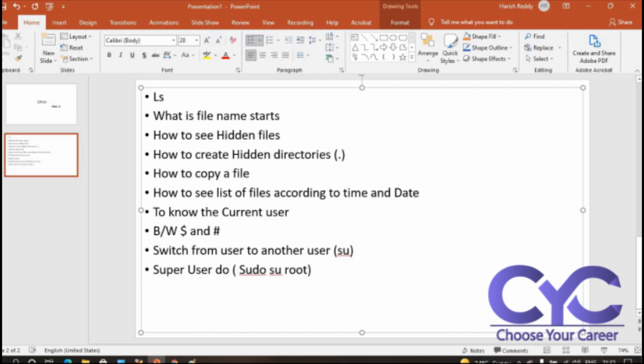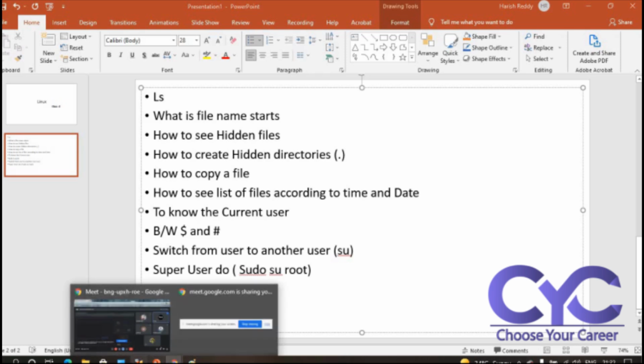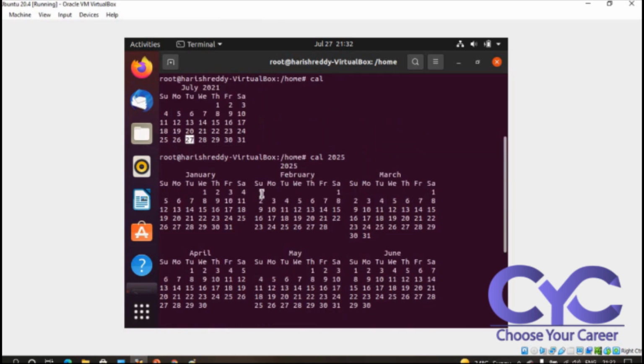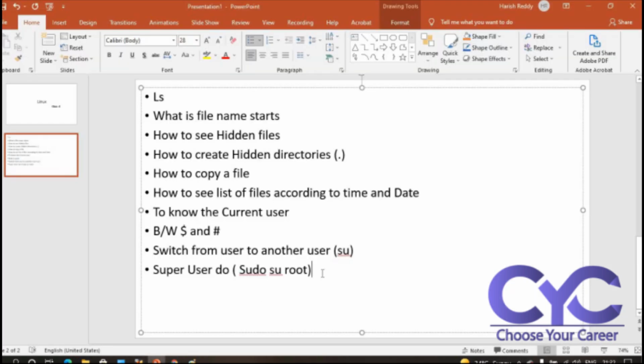This is the class for today, guys. This is a complete class. Here we are adding one more thing: we are checking date and time, date and calendar also. This is class 2, guys.